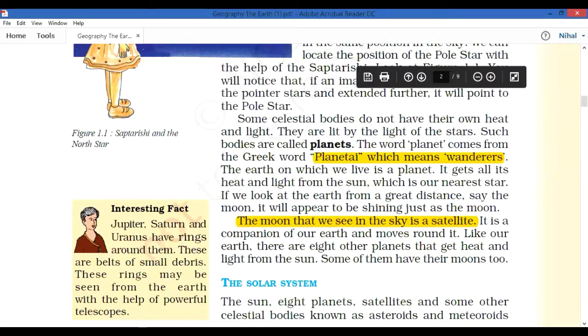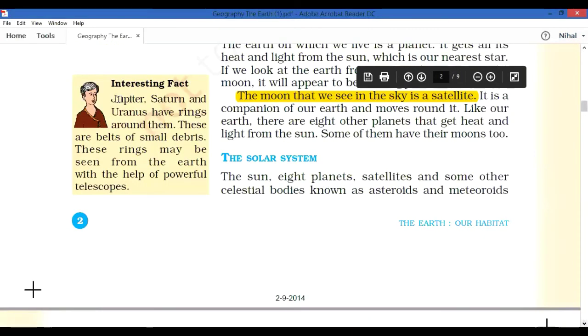Next, we are going to learn about the solar system. First, we learned the celestial bodies. From the celestial bodies, we learned about the stars, moon, full moon night, Purnima, and the new moon night, Amavasya, constellation, and pole star. Next, we are going to learn more about our solar system.